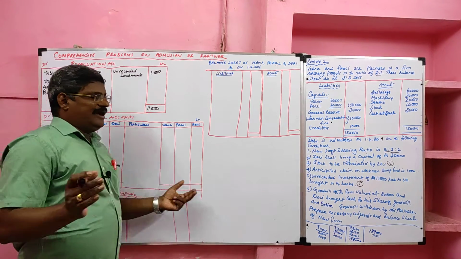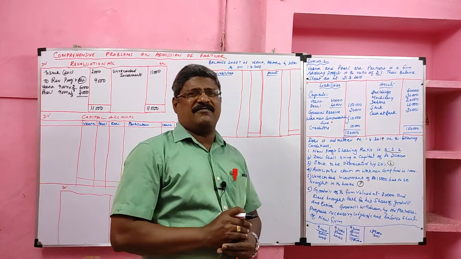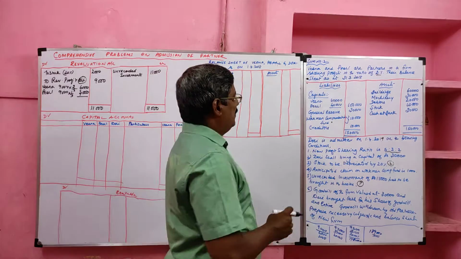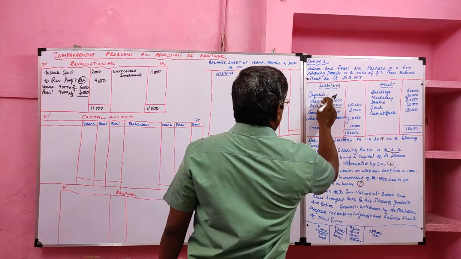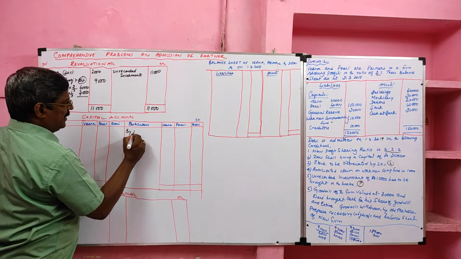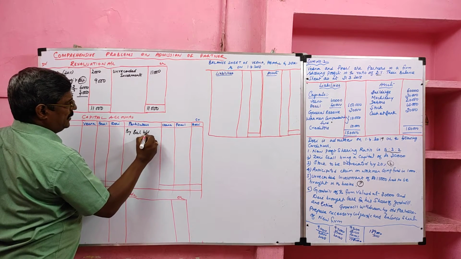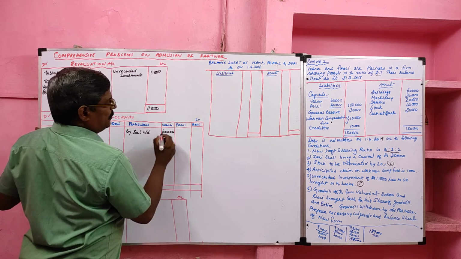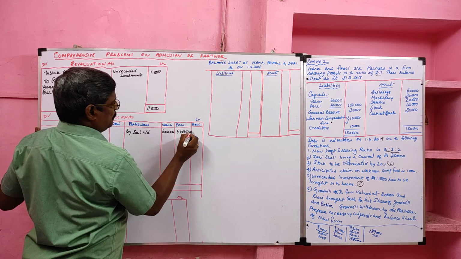Then we are going to prepare the capital account. For the capital account, we have to go through from beginning to end, then only we can prepare it. Liability side, first capital. It is the opening capital recorded on the credit side of the capital account, by balance b/d. Opening capital of Veena 60,000, Pearl 40,000.